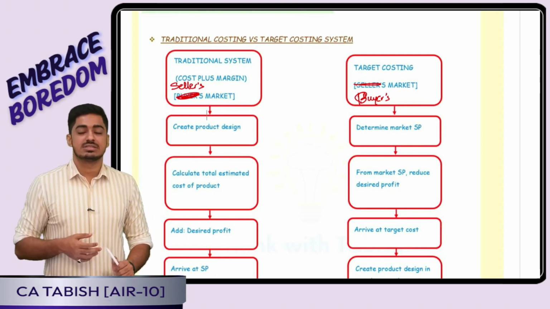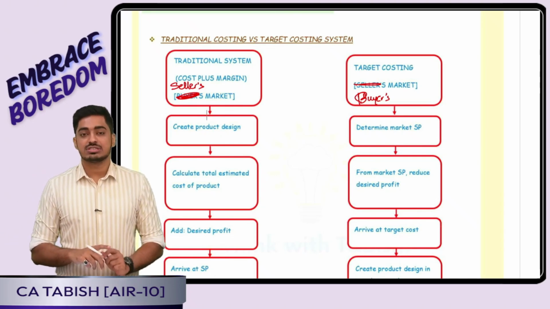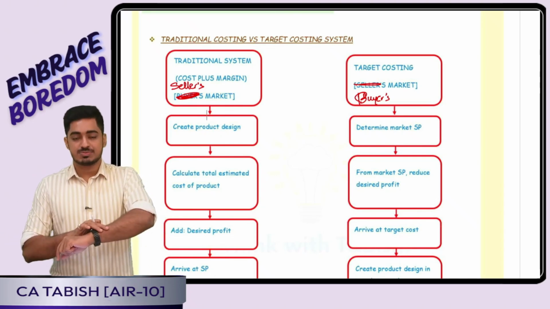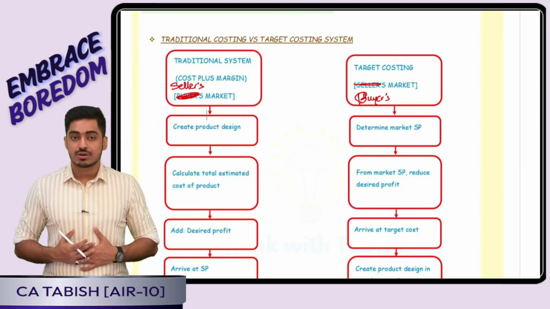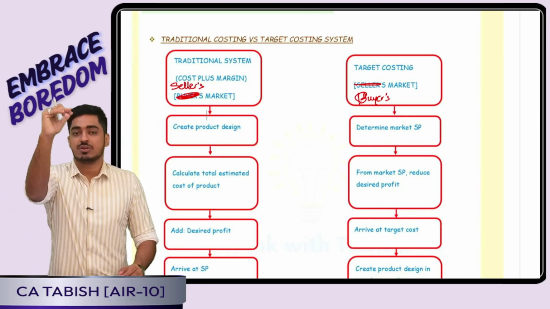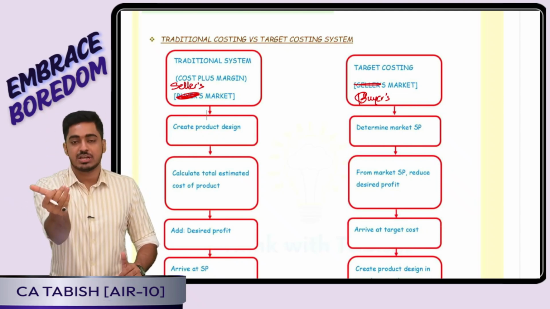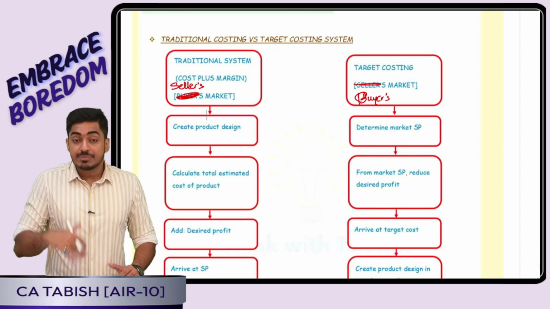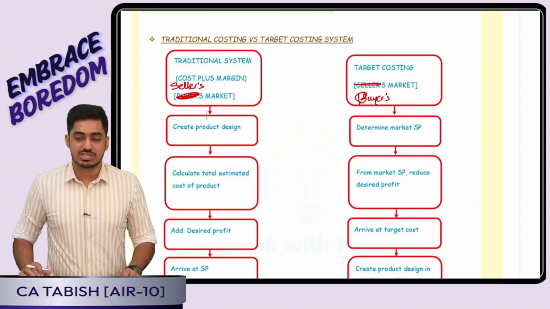Buyers have options. That means we have to go for the reverse mechanism. Target costing is a reverse of the normal cost plus profit margin. Here what we are doing, first point is not how much is my cost. First point is how much customer will pay, selling price. Suppose selling price is 10 rupees. In this, how much profit I want? Say for example 2 rupees. That means at what cost I should be producing? 10 minus 2, 8 rupees I should be producing.